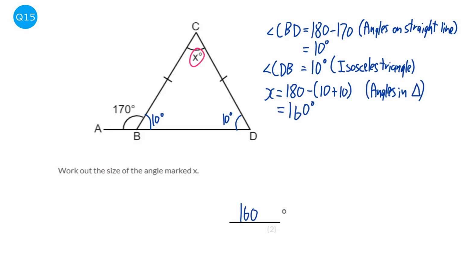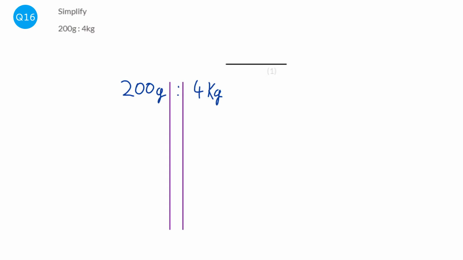Make sure you state your reasons for every step of the working out, because there's normally quite a few marks for the reasons. So we've got to first of all make these both the same units, because at the moment they are different units, and when we have ratios we always want to make sure that they have the same units, and then we can get rid of the units. So I'm just going to make them both into grams. I'm going to do that by timesing the right by 1,000.